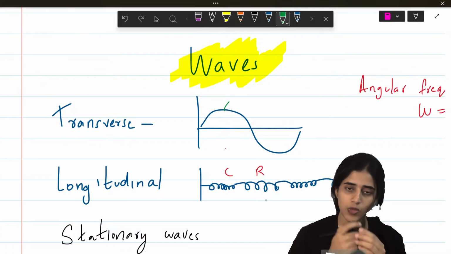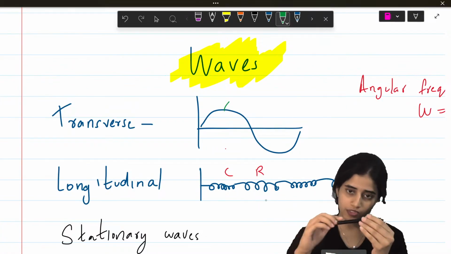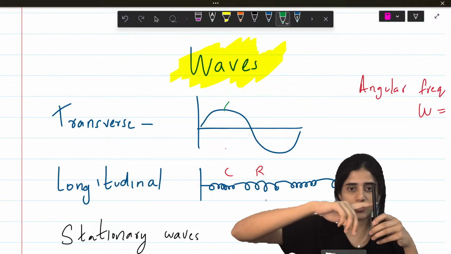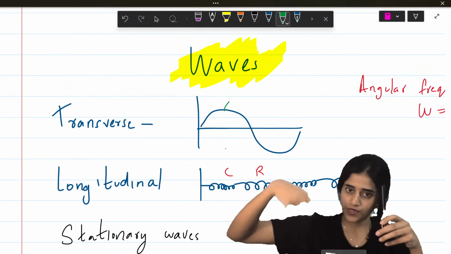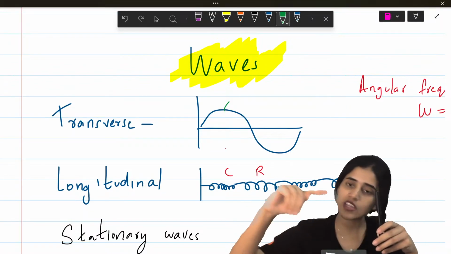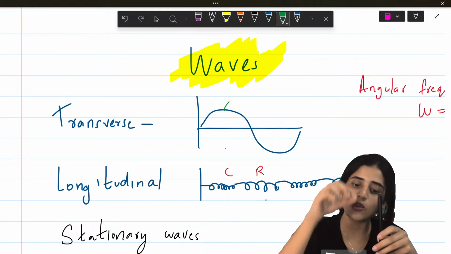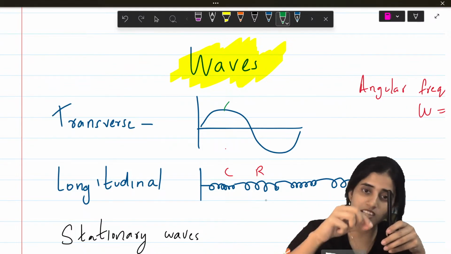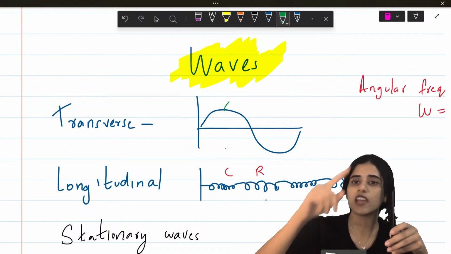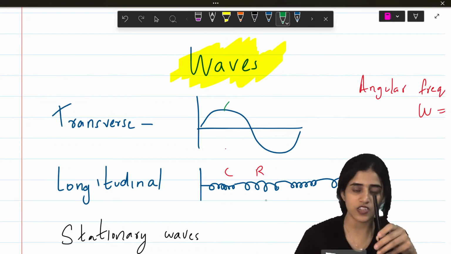A transverse wave is a wave where... Imagine this is a pole and I attach a string to it. And I try moving the string. When I move the string, what happens? Waves are formed. This wave is moving in the forward direction. But if I look at a particle on the rope, it is moving up and down. So every particle is moving up and down, but the whole wave is moving forward. That is a transverse wave.